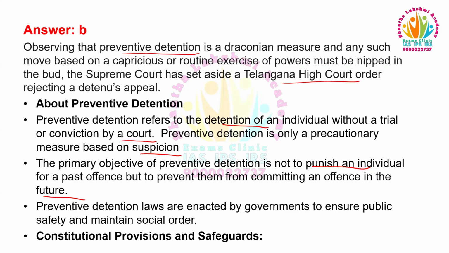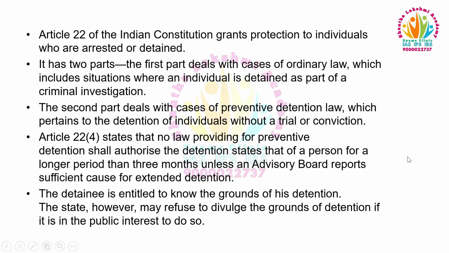Preventive detention laws are enacted by governments to ensure public safety and maintain social order. Constitutional provisions and safeguards of preventive detention: Article 22 of the Indian Constitution grants protection to individuals who are arrested or detained. It has two parts. The first part deals with cases of ordinary law, which includes situations where an individual is detained as a part of a criminal investigation.